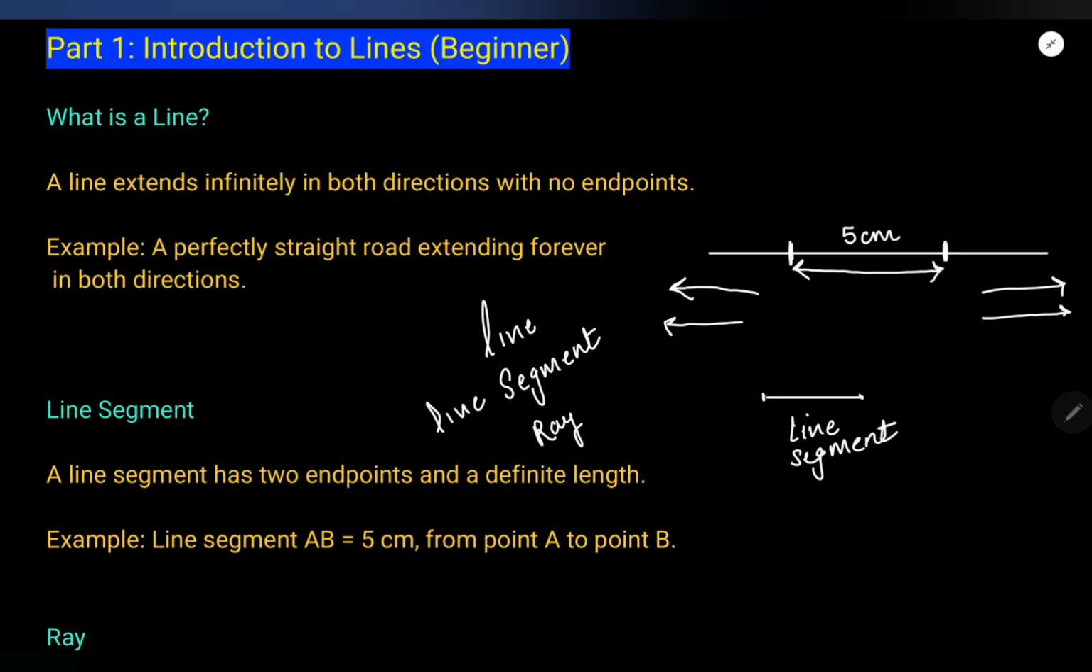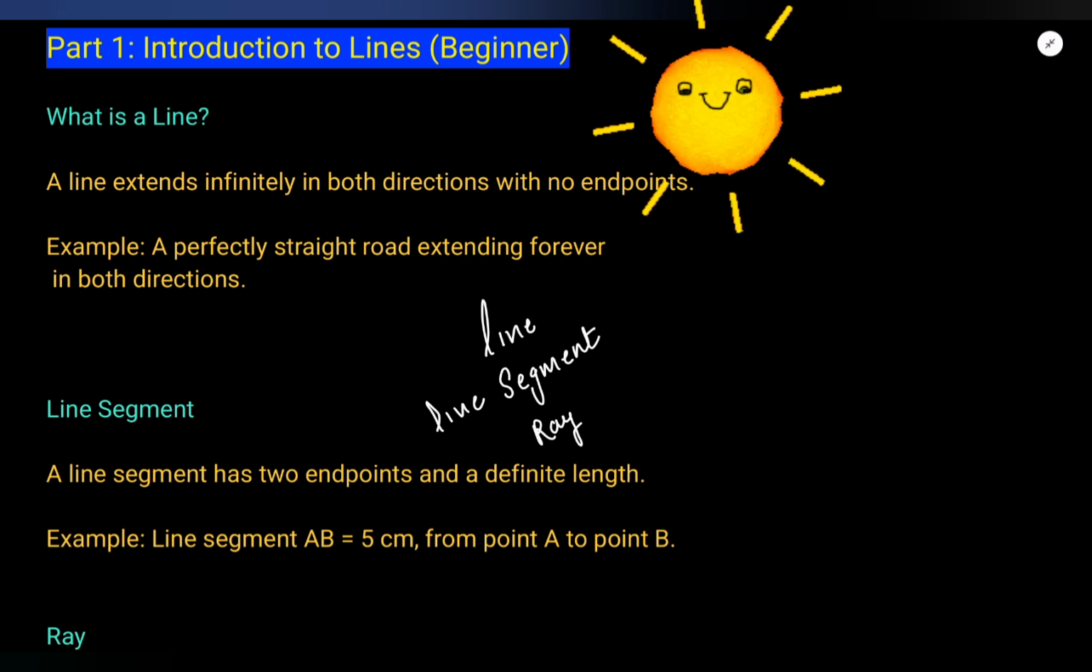So do you understand the difference between line and line segment? A line will keep going forever, it will extend till forever. But a line segment is fixed. The length is fixed. Whether it is 5 or anything, the length is fixed. So now, what is a ray?